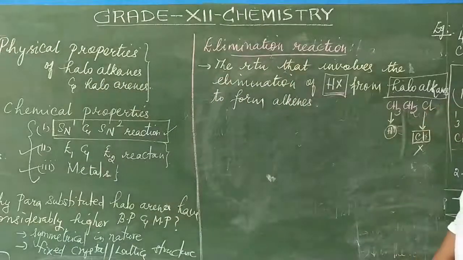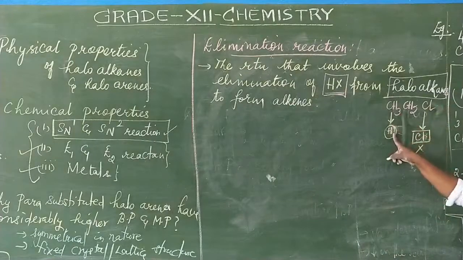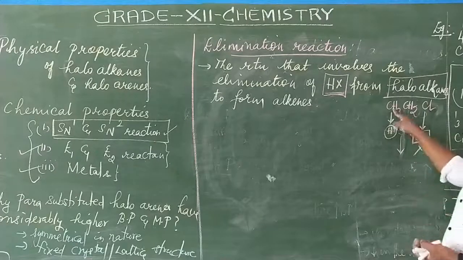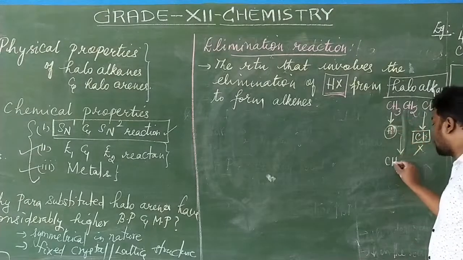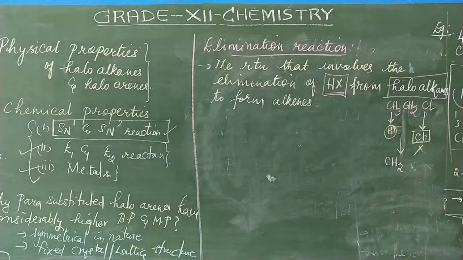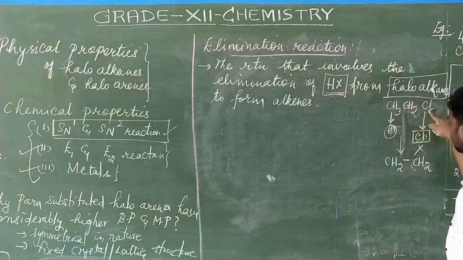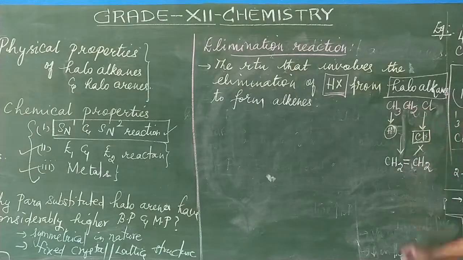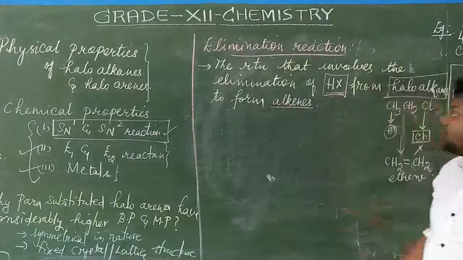Then it is called as elimination reaction. Now one hydrogen has got removed, and from here chlorine has got removed. Then obviously what will be the product that we will get here? CH3 requires a hydrogen, so it becomes CH2 with a single bond. Then from this CH2 the Cl has got removed, so to satisfy the CH2 group, one more bond has to be added. Therefore CH2 double bond CH2, which I am calling ethene. This is the formation of unsaturated hydrocarbon, which is called alkenes.